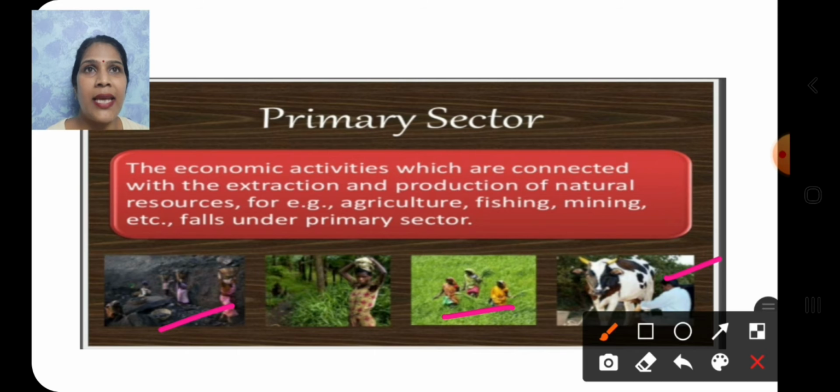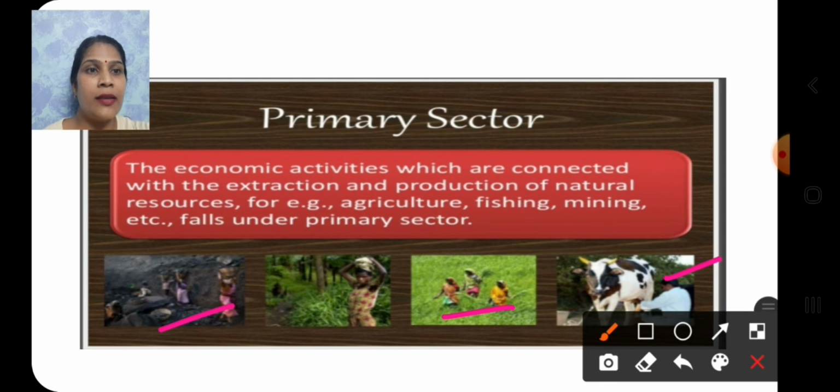We could say that when the economic activity is centered on the extraction of raw materials from our mother earth, like agriculture, forestry and mining, this is the primary sector. In India, agriculture is the biggest example of the primary sector. However, forestry and fishing can also be considered as examples. It is also known as the agricultural or related sector.